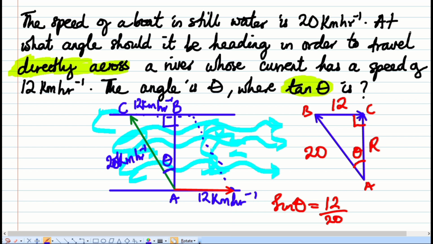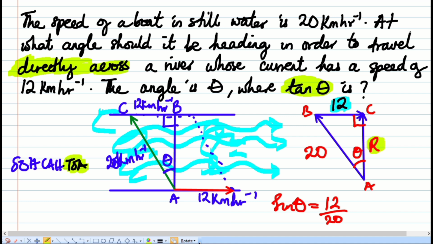Well, let me just write the trig functions. We have SOH, CAH, TOA. So we're working with tan. You see that tan is opposite over adjacent, right? So which side is the opposite? Opposite is the side that's opposing the angle. So that's 12. I'm going to highlight it with blue color. So this is the opposite. Now, what's the adjacent? Remember, 20 is not adjacent. 20 is the hypotenuse because it's facing the right angle. So adjacent is actually the resultant. So for us to solve anything, we need to first of all find that resultant.